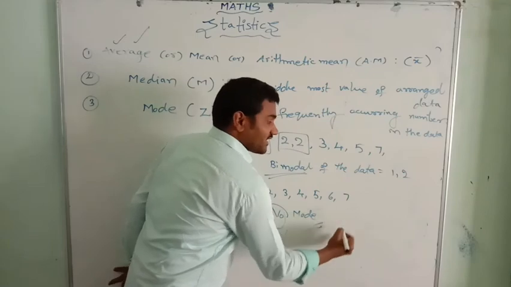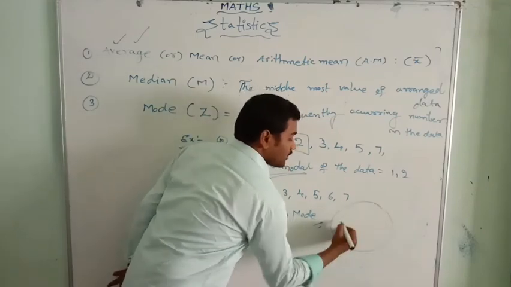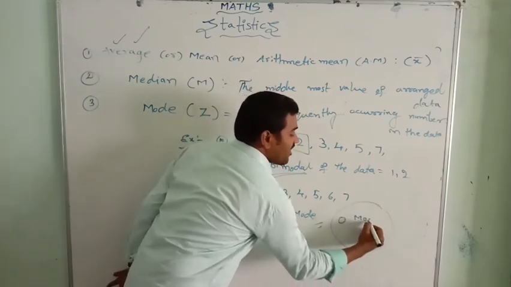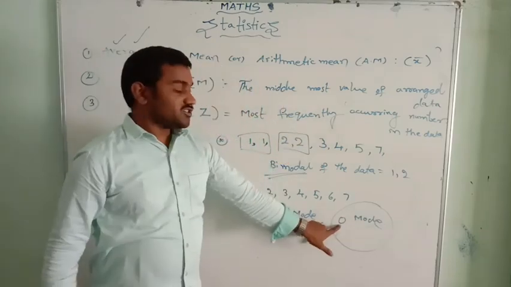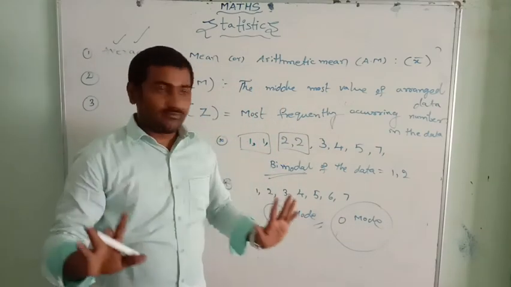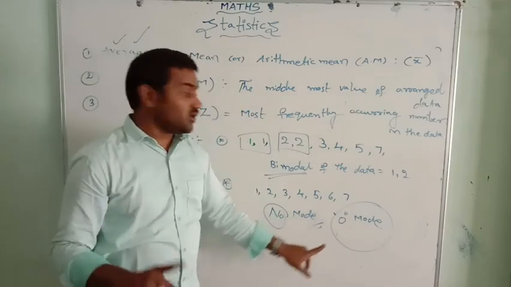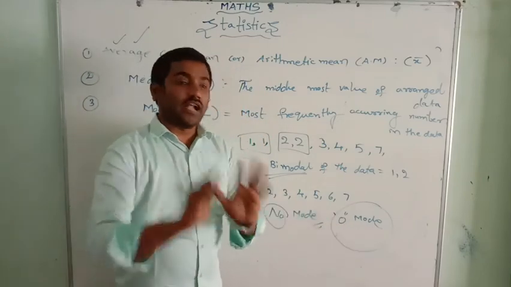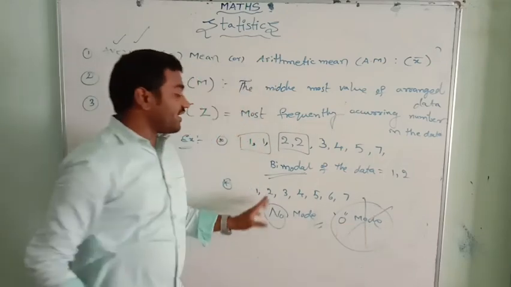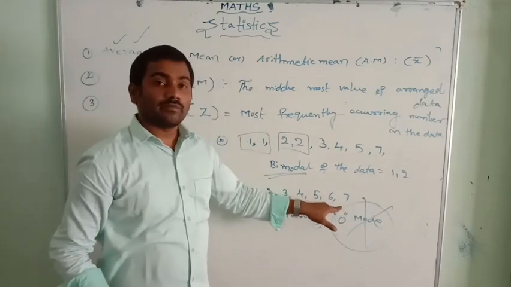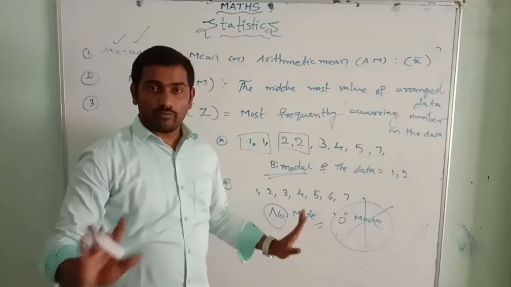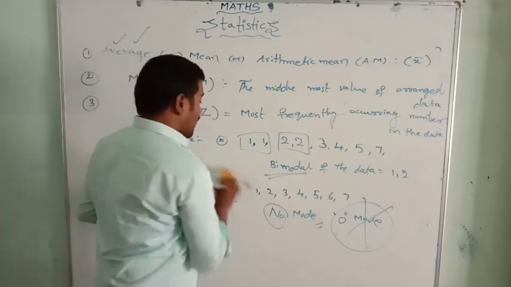But you should not write 0 as a mode. 0 and no are not equal. 0 is a number, so 0 is also one kind of number. So you should not write 0 mode. This is a wrong answer. If there is no mode in the question, you have to write no mode. Okay. Now you have completed this.